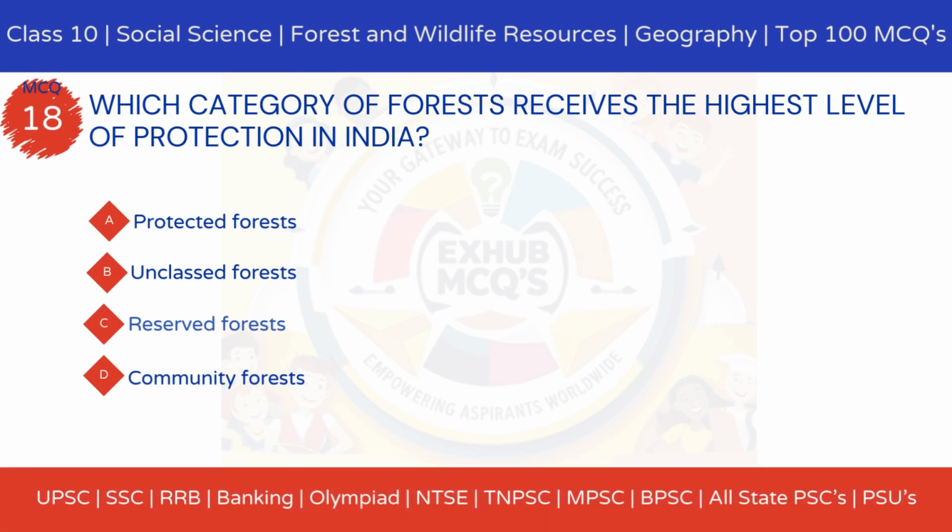MCQ 18. Which category of forests receives the highest level of protection in India? Option A, protected forests. Option B, unclassed forests. Option C, reserved forests. Option D, community forests.